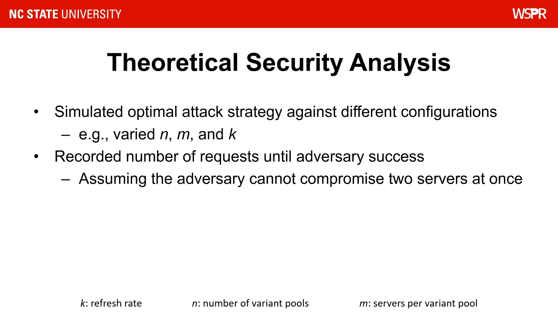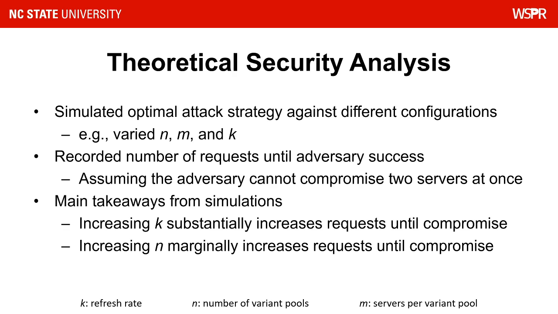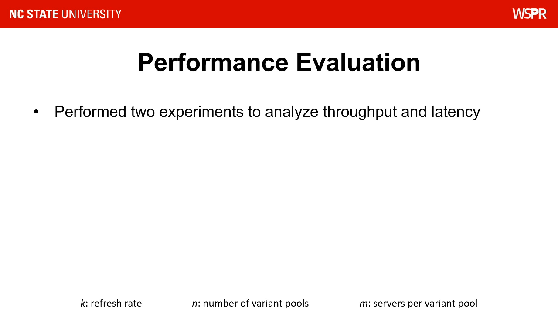We started with a theoretical analysis to understand which parameters make our system secure. And we did this by simulating an optimal attack strategy against different parameter configurations and recording the number of requests until the adversary succeeded. An important assumption made for this analysis is that the attacker cannot compromise more than one server with a single request. More details can be found in the paper, but we summarize the following 2 takeaways here. First, proactively refreshing servers more often resulted in a substantial increase to the number of requests until compromise. And second, adding more variant pools, or increasing N, made the adversary's job slightly more difficult.